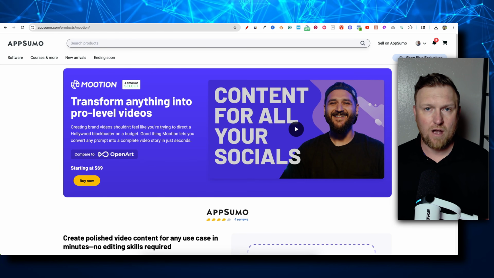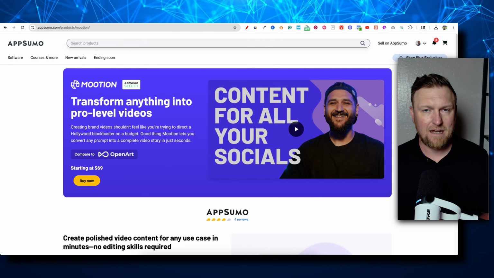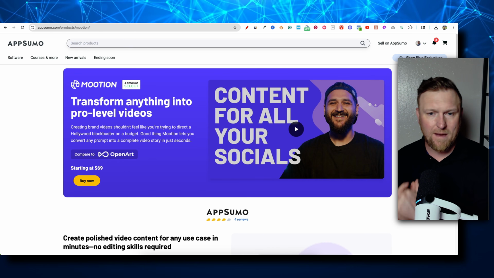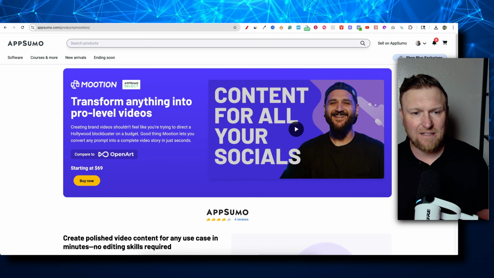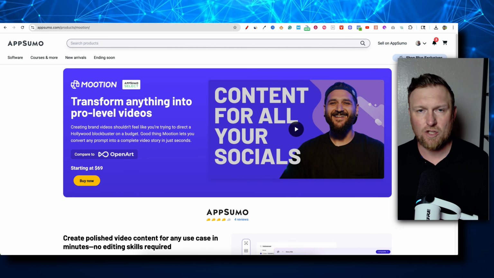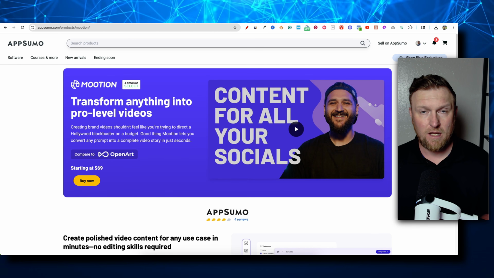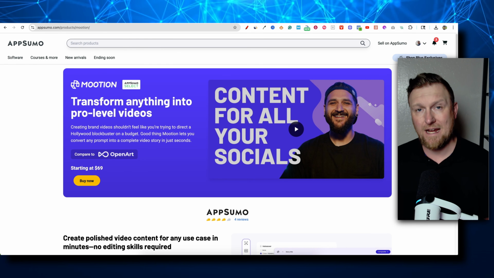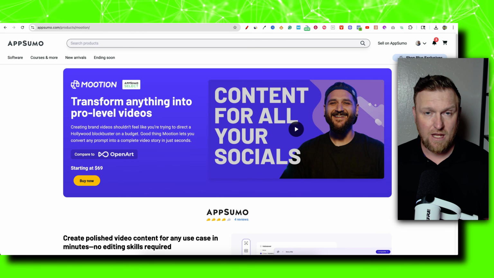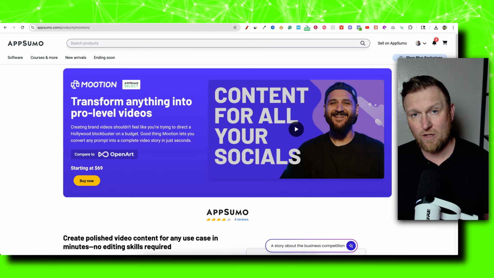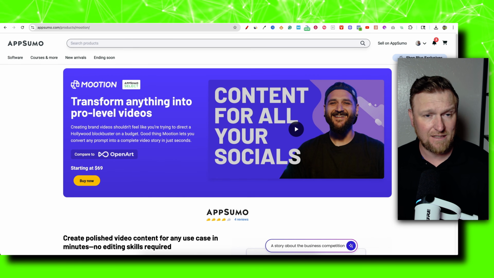This is a brand new software that just hit AppSumo, and this software allows you to transform anything into pro-level videos. Essentially, you can paste your script into the software and it will create AI footage and match that with your voiceover. We're going to be taking a look at this.